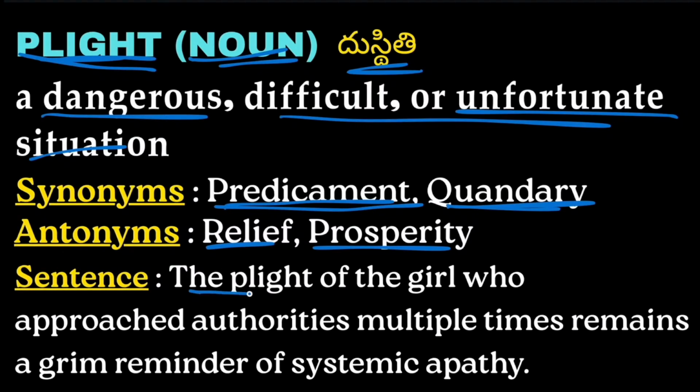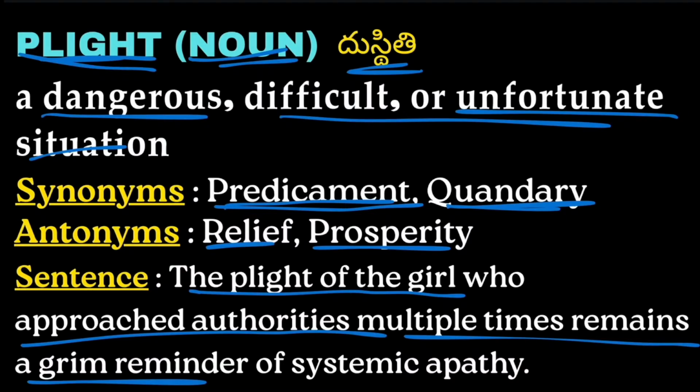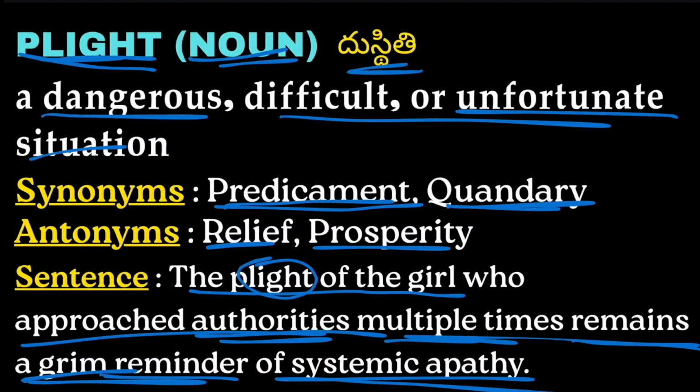Example: the plight of the girl who approached authorities multiple times remains a grim reminder of systemic apathy. So the difficulty of the girl who approached the authorities multiple times remains a grim reminder of systemic apathy. So the poor quality of the authorities led to the plight of the girl.